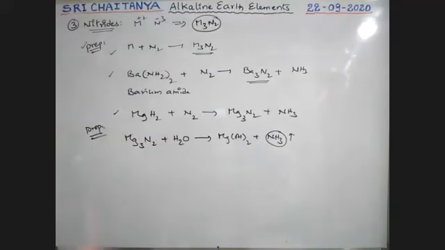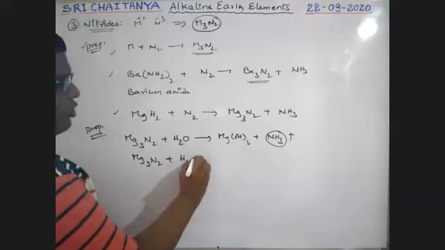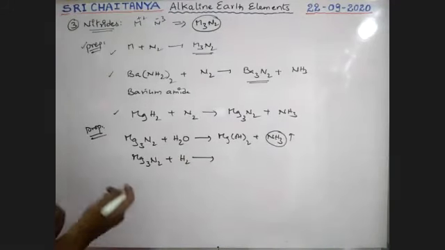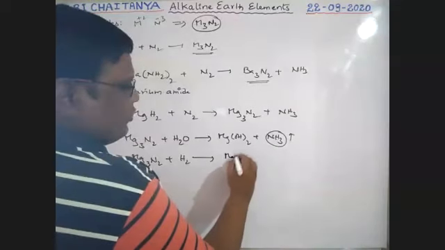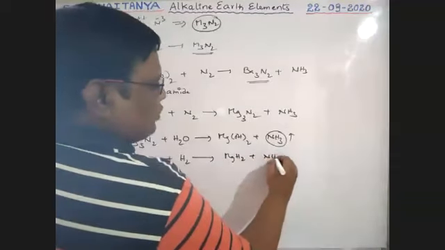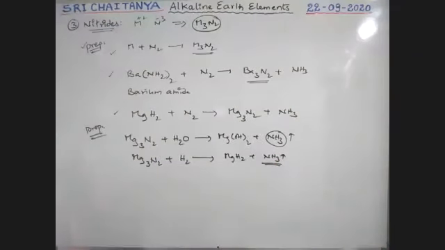Similarly, when magnesium nitride reacts with hydrogen, it gives magnesium hydride and also liberates ammonia. So this is another preparation method.